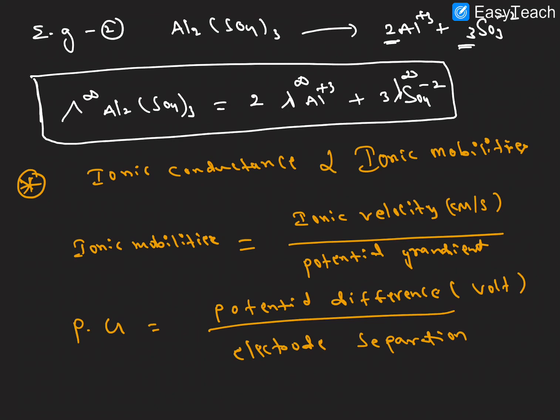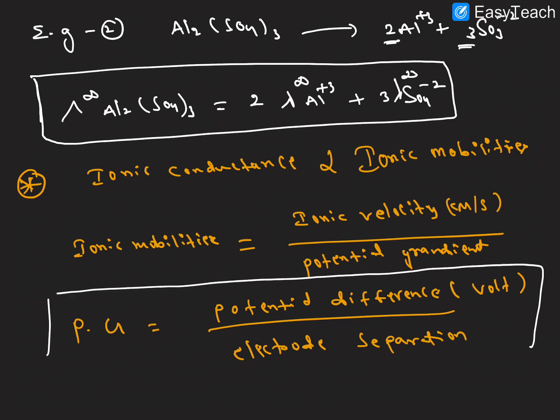Right, this is the potential gradient. I hope it is clear. Ionic mobility is nothing but the ionic velocity divided by the potential gradient, that is, the potential difference divided by the electrode separation. How many volts of potential difference are there over the distance between the electrodes? That is called the potential gradient, right?